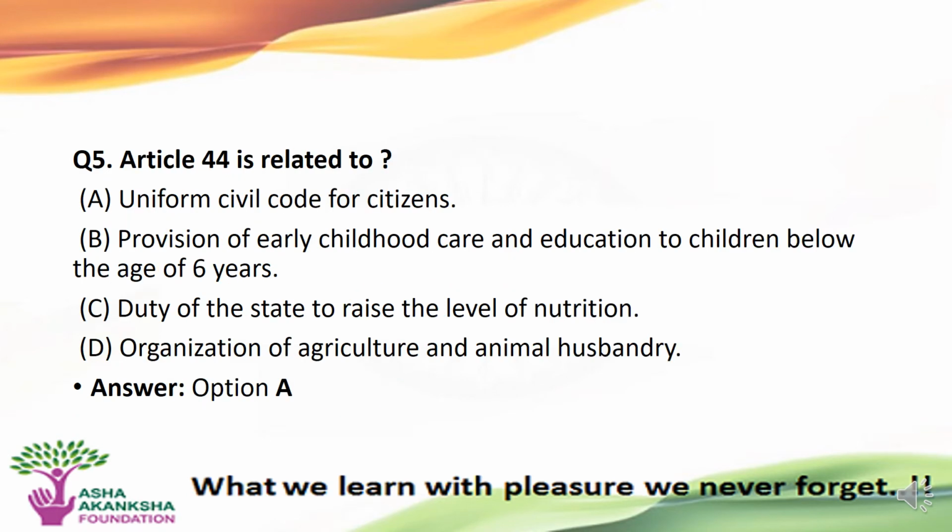The next question is, Article 44 is related to A. Uniform Civil Code for citizens, B. Provision of early childhood care and education to children below the age of 6 years, C. The duty of state to raise the level of nutrition, or D. The organization of agriculture and animal husbandry. The answer to this question is option A, that is Uniform Civil Code for citizens.